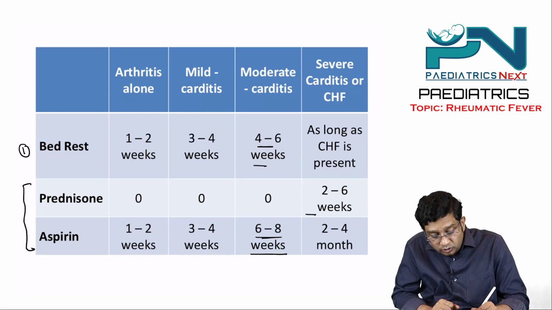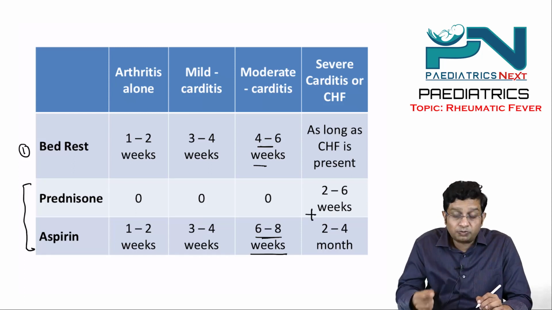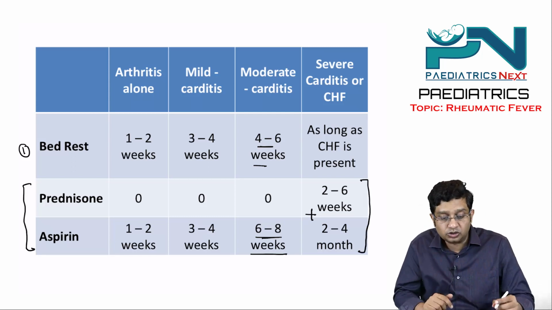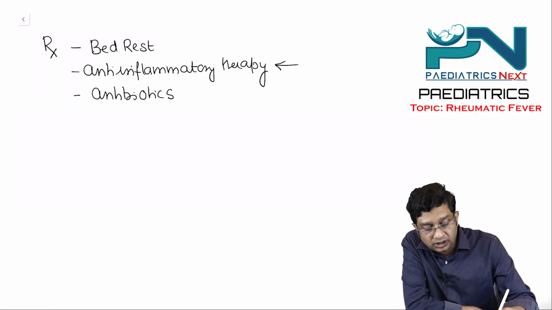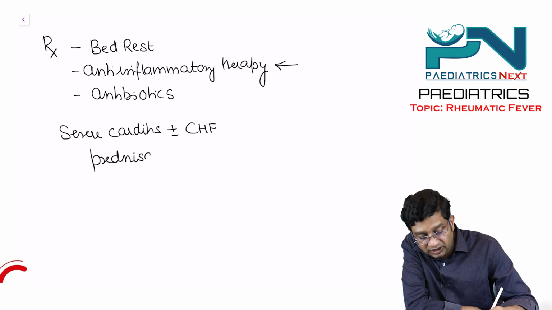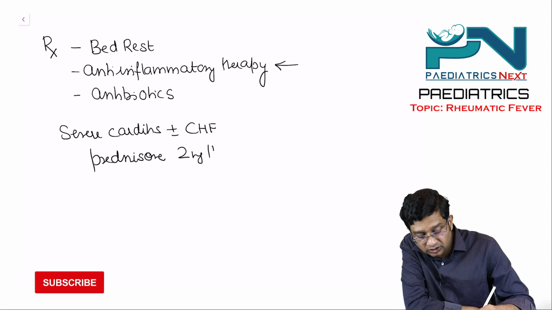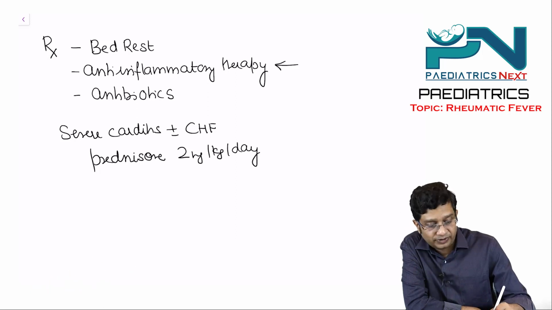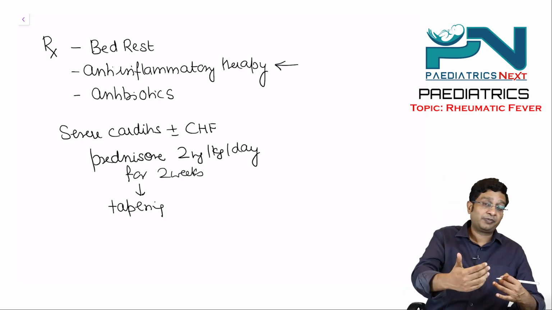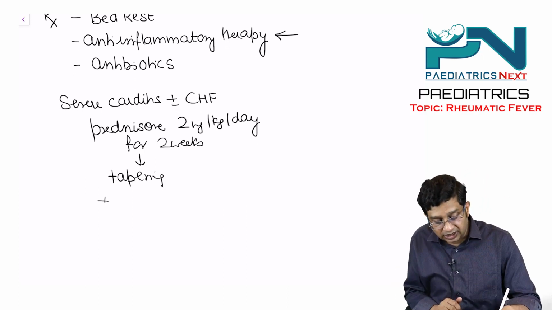you need to give here two drugs. You need to give prednisone plus aspirin, right? First prednisone is given, particularly here in severe carditis, plus minus congestive heart failure. The dose you give is 2 milligram per kg per day, and this is usually given for 2 weeks, and then you start tapering of the dose. And when you taper, at that time you add the aspirin.